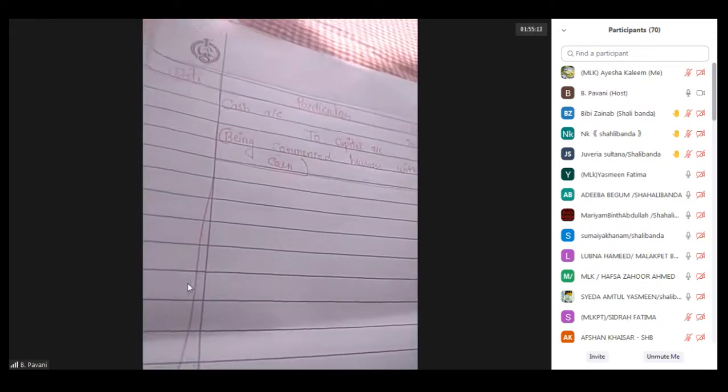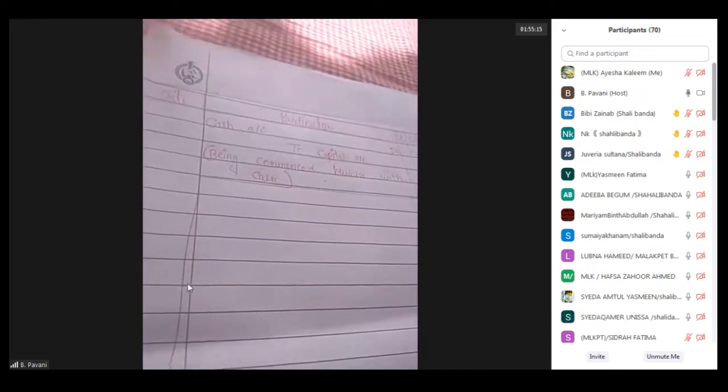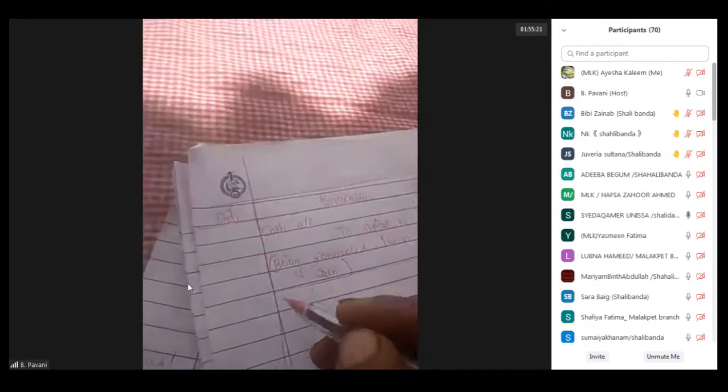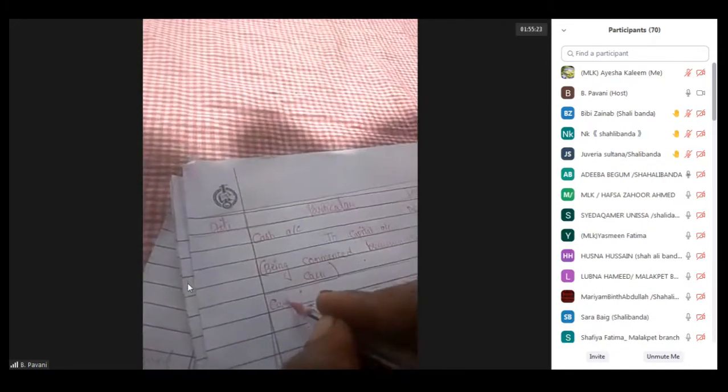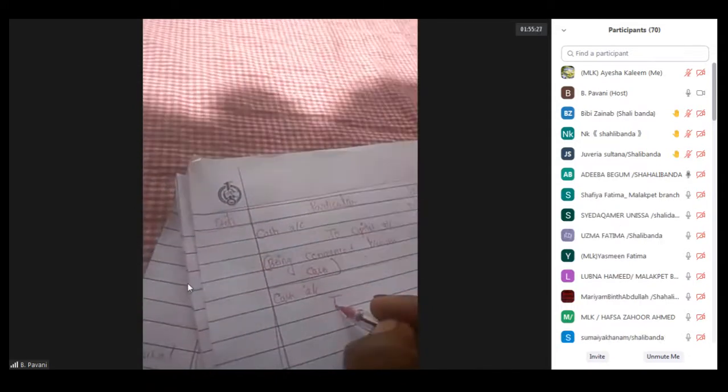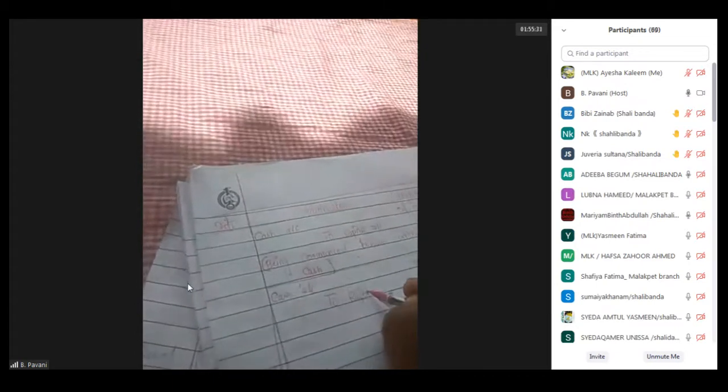Coming to the second transaction. In the second transaction they have given that amount borrowed from Rajesh. Amount borrowed means cash is coming. So we should debit the cash account: Cash account debit, to Rajesh account. Who is giving here? Rajesh is the giver. That's why I am creating the Rajesh account here.